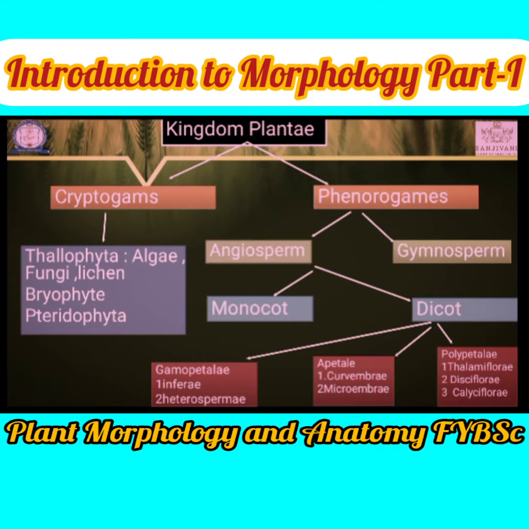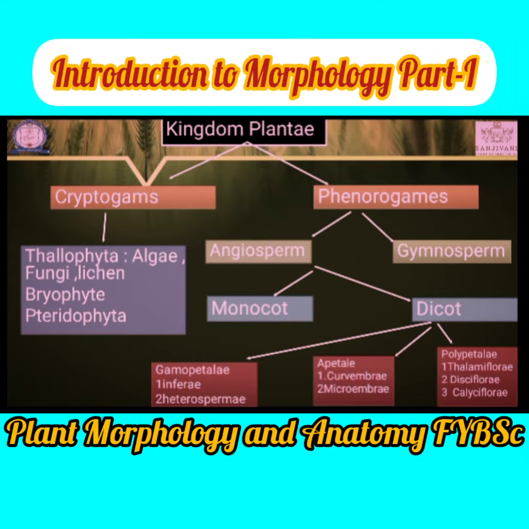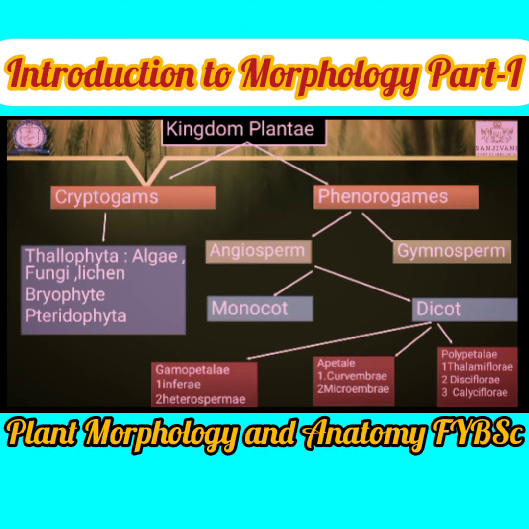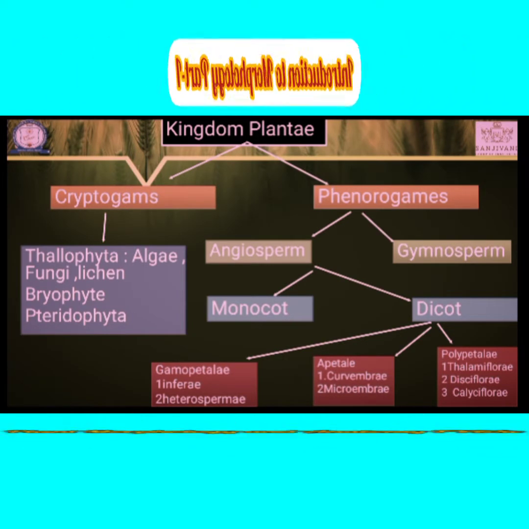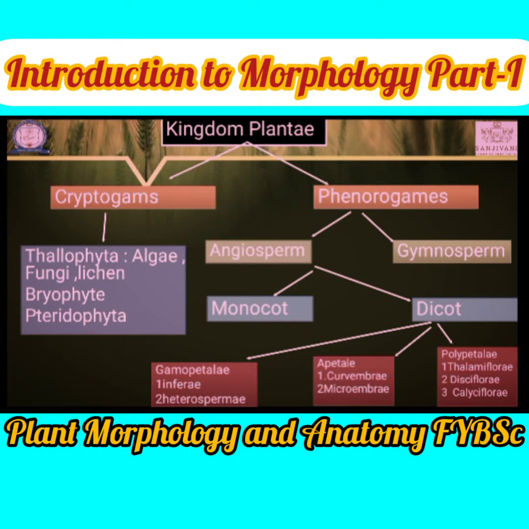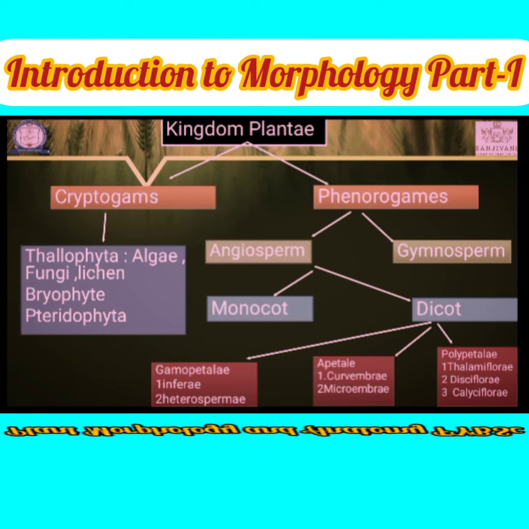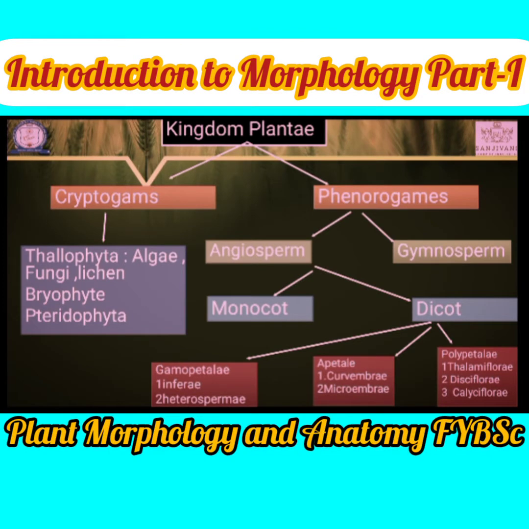Plant body is divisible into two types. First rhizoids, and second a leaf-like structure that is known as a frond. That is the bryophyte. For example, Riccia and Marchantia are examples.